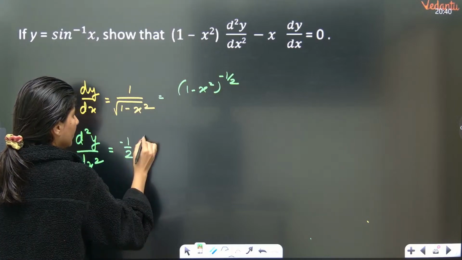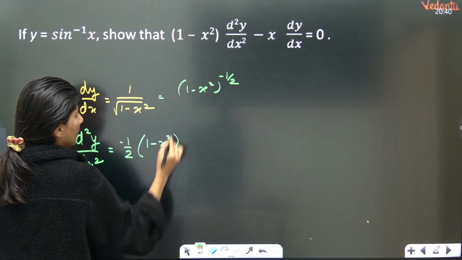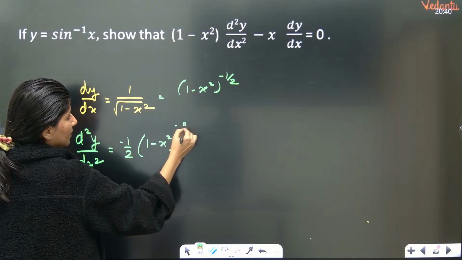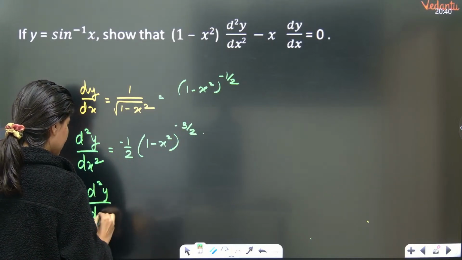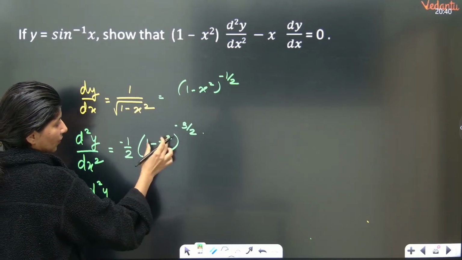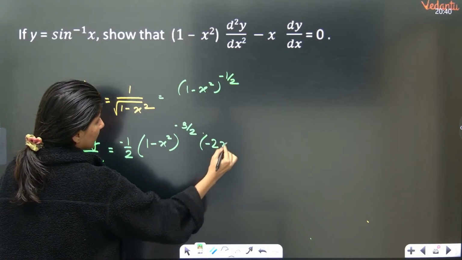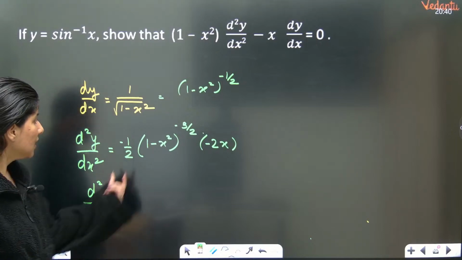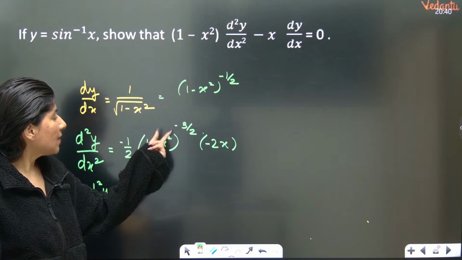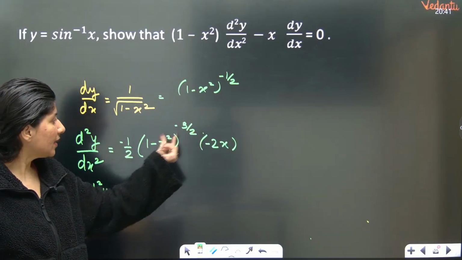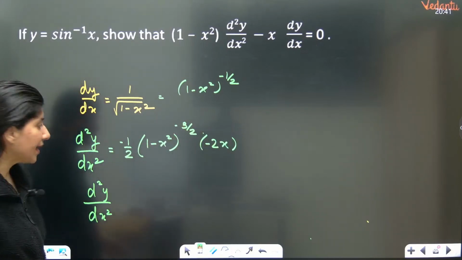Minus half, 1 minus x square, this is minus 1, so minus 3 by 2. And also you have to differentiate this, minus 2x. Understanding? So basically this minus half will come in front and this is minus half minus 1, so minus 3 by 2, and you have to differentiate this, so minus 2x.